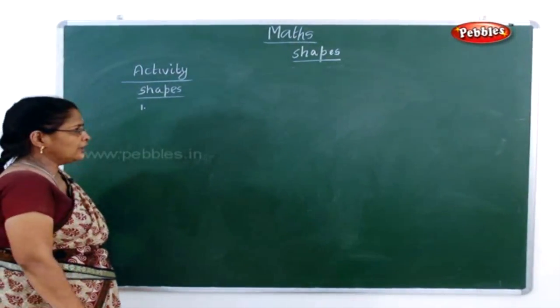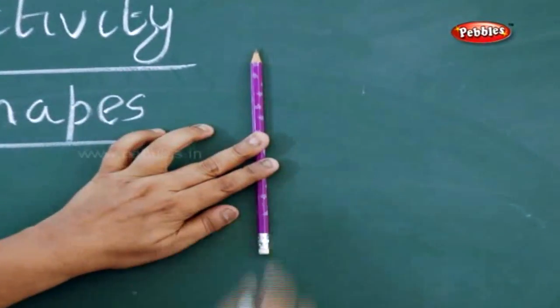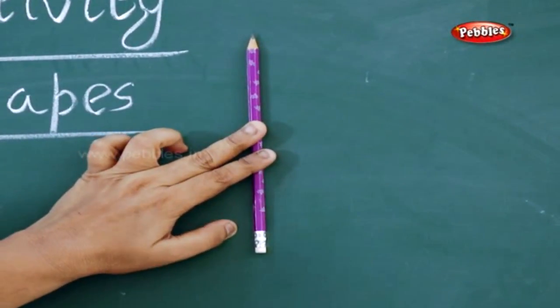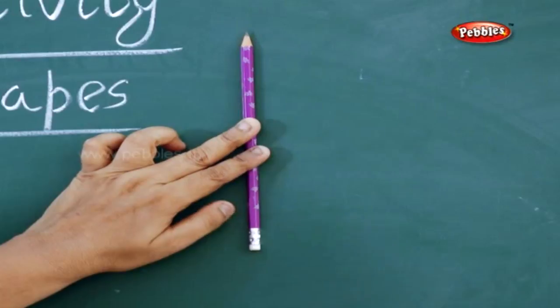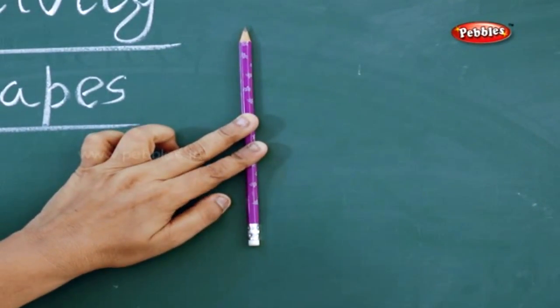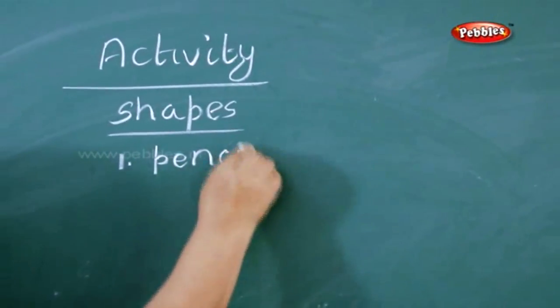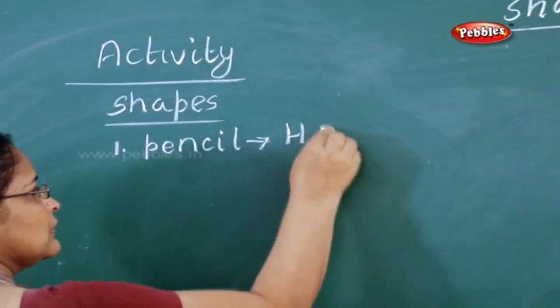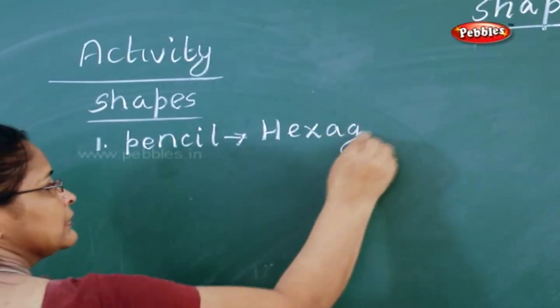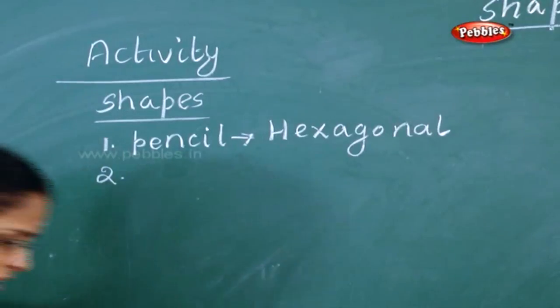Now first one, see, what is this? Can you tell me what is this? Yes, this is a pencil. Now, can you tell me what shape is it? Yes, it is hexagonal. It is hexagonal shape.